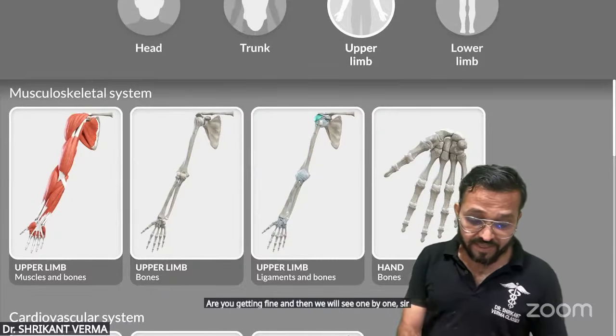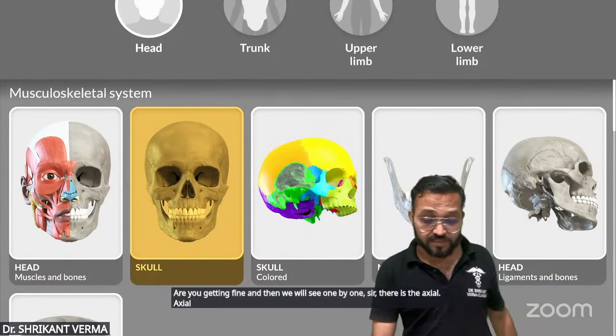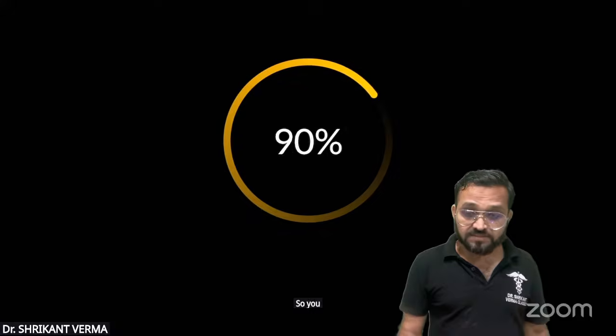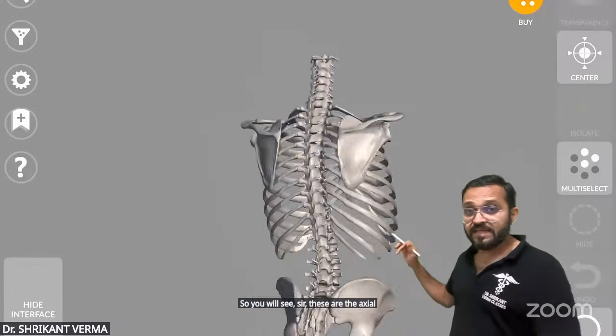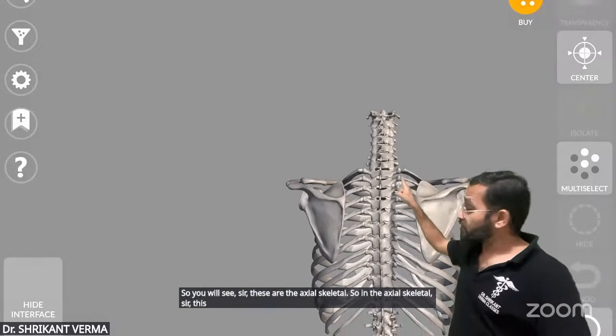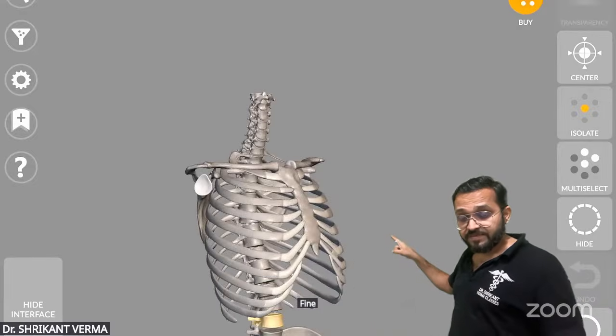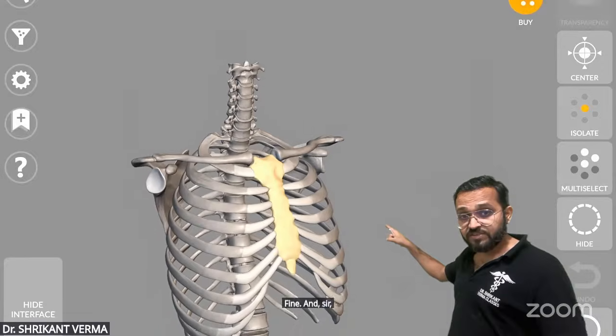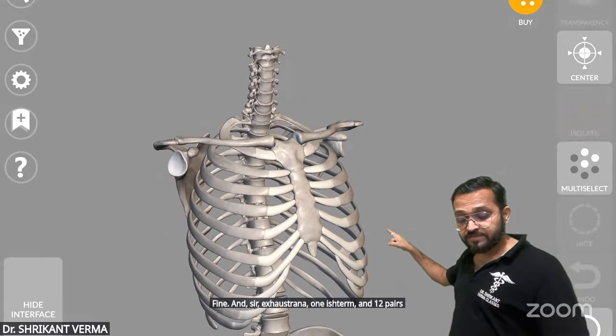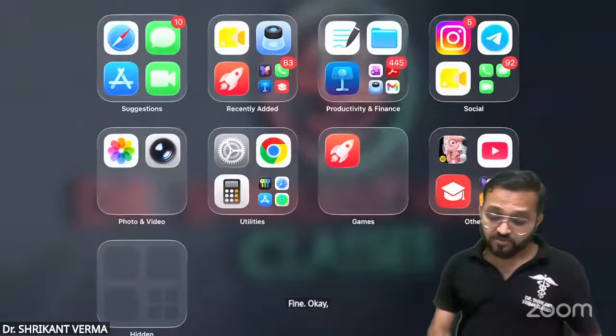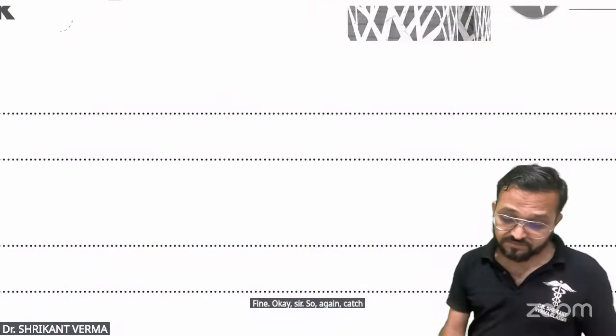There is the axial skeleton, which means the bones located at the central part. In the axial skeleton, this is the vertebral column, and also the sternum, one sternum and 12 pairs of ribs. Fine. So again, catch these things.